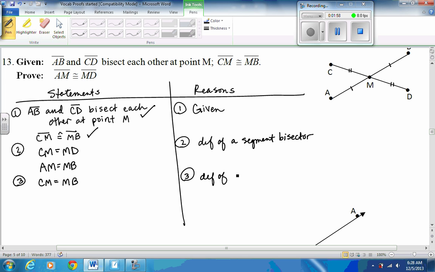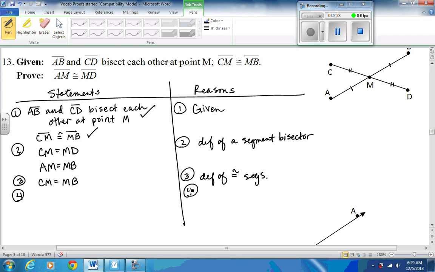Definition of congruent segments. Remember, to be congruent means all the measures, anything that can be measured, is the same. Well, then the segments are congruent. Their measure, because that can be measured, the length is the same. We can say that because that's what congruency is. Definition of congruent segments. And now I actually have three equations, so certainly it seems like I should be able to replace something. And what you choose to replace first is going to make a difference how long this proof takes or how many more steps it is.